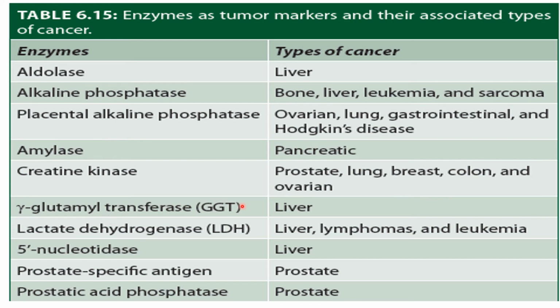Gamma glutamyl transferase, GGT, in liver cancer, LDH in any type of cancer, liver cancer, lymphoma, leukemia. 5' nucleotidase in liver cancer, prostate specific antigen in prostate cancer, prostatic acid phosphatase in prostate cancer. So for identification or detection of cancer, these enzymes can be used and they are called tumor markers.